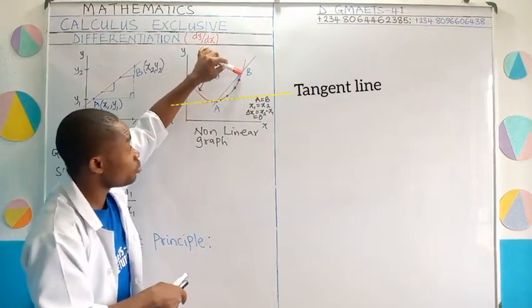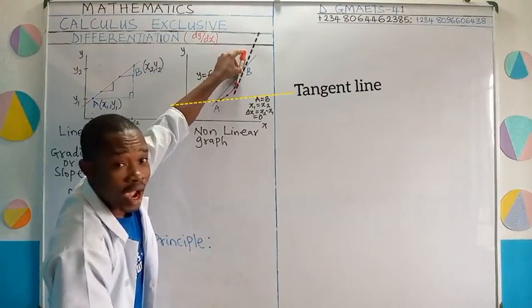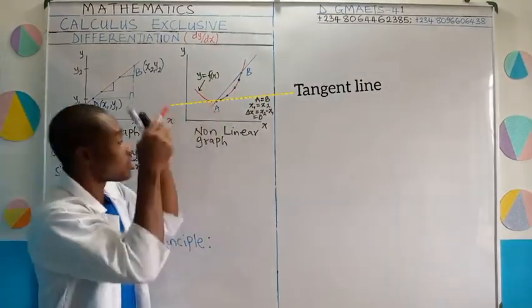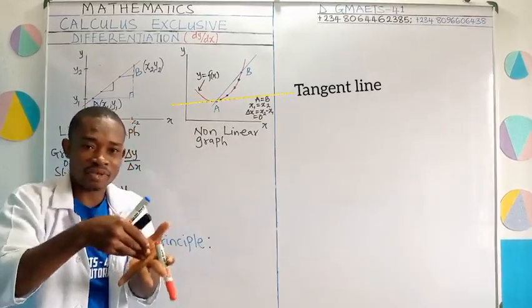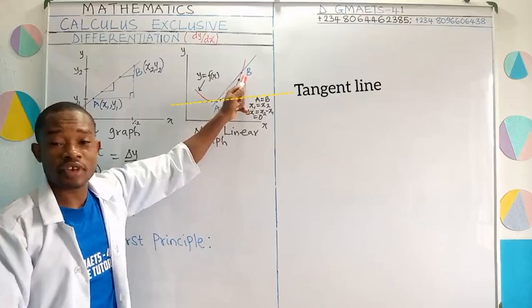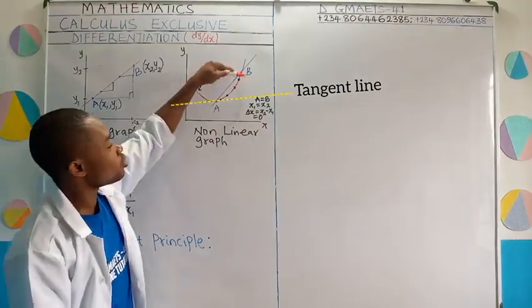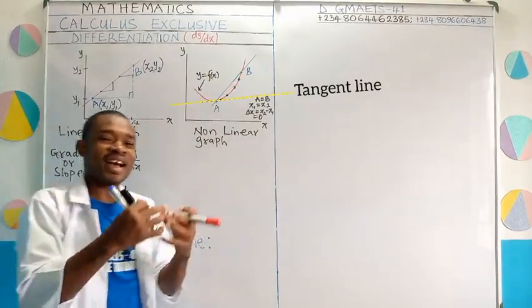If A gets to B, eventually the tangent line will look like this. Are you following? Eventually, when these 2 points get to a particular point, they become the same. You see clearly that you've gotten a tangent, and for A to go towards B, or for B to be moved towards A, it means that they are approaching zero.